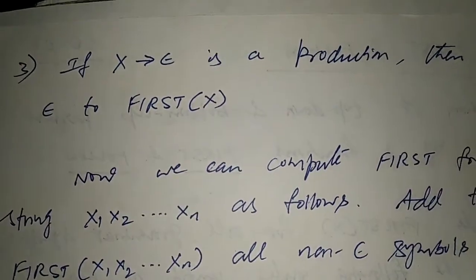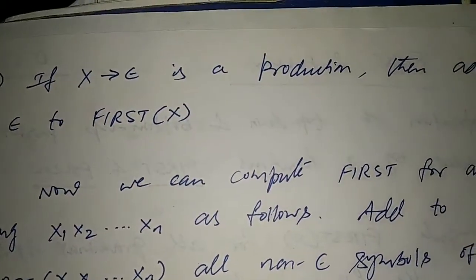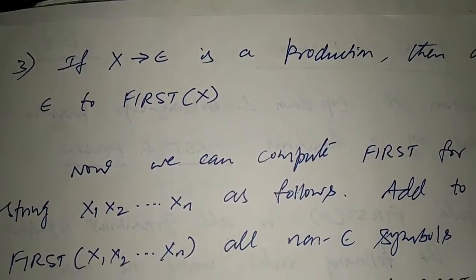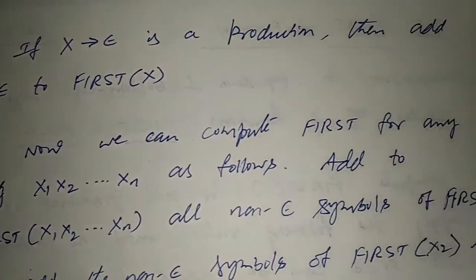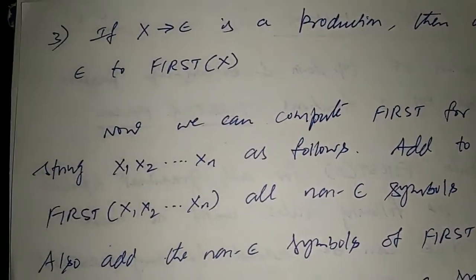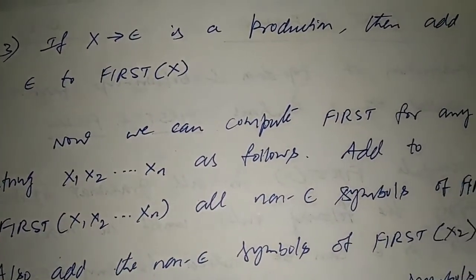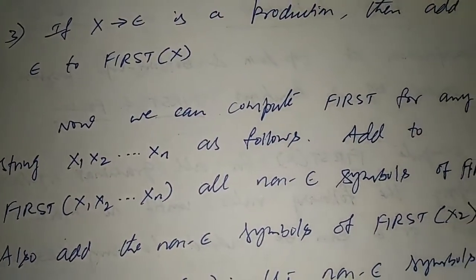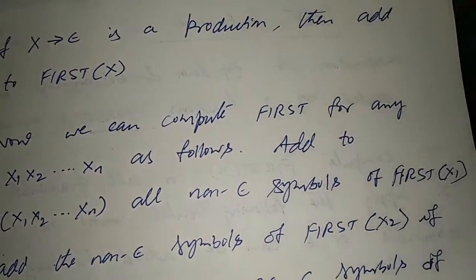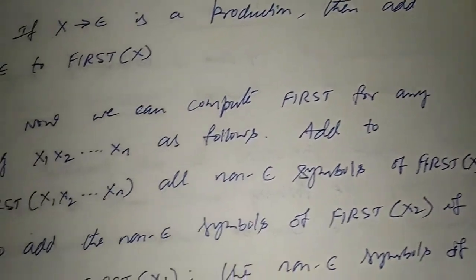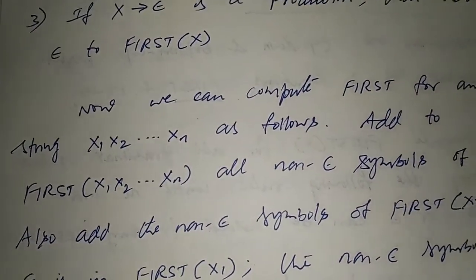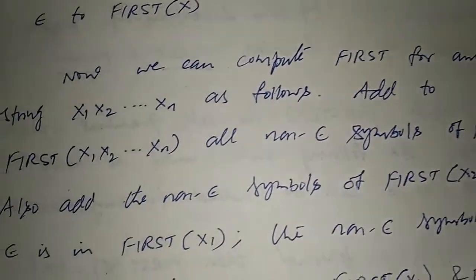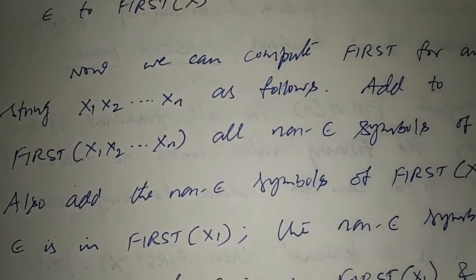The third rule says if X produces epsilon is a production, then add epsilon to first of X. Now we can compute first for any string X1, X2 up to Xn as follows. Add to first of X1, X2 up to Xn all non-epsilon symbols of first of X1. Also add the non-epsilon symbols of first of X2 if first of X1 produces epsilon.